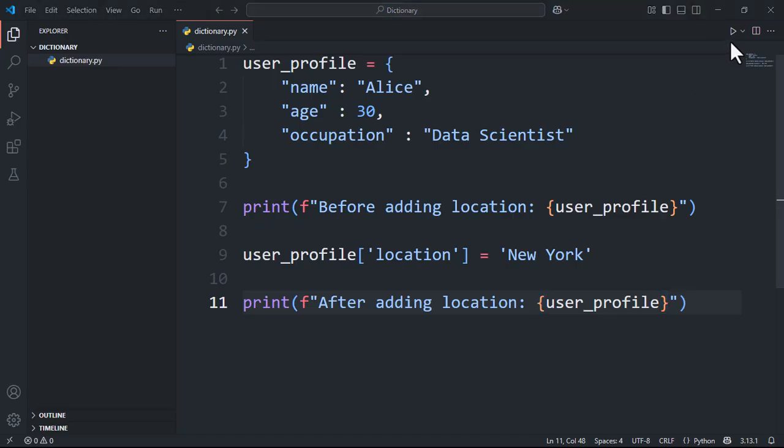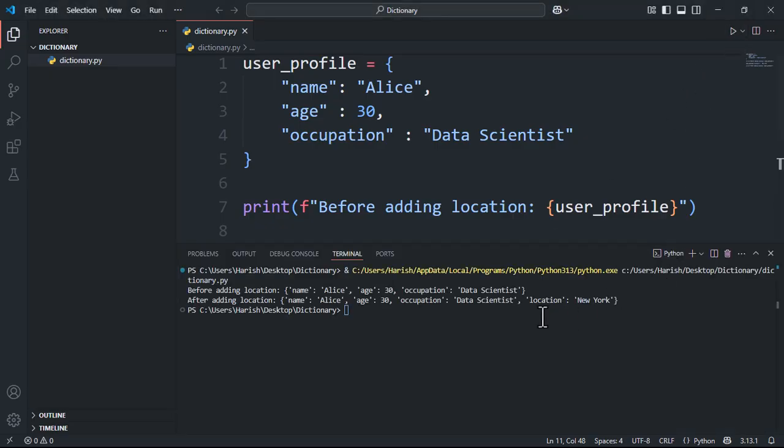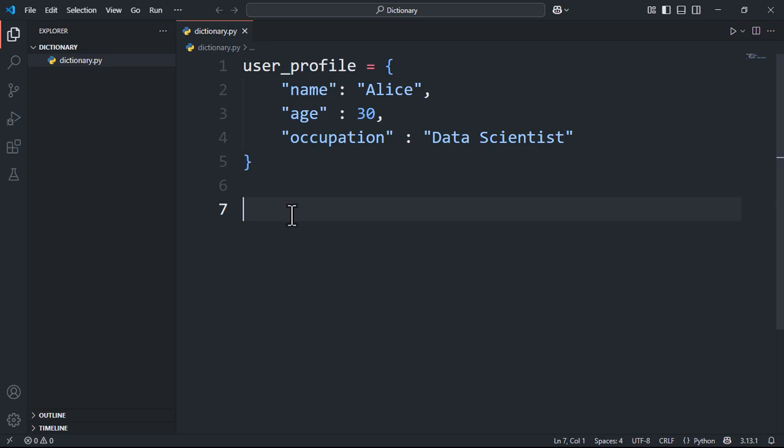Now run the code. See? Location: New York is now part of our dictionary. Python just adds it in. What about updating? Maybe Alice got promoted. Let's change her occupation. We use the same syntax. Assigning a value to an existing key will just overwrite the old value.